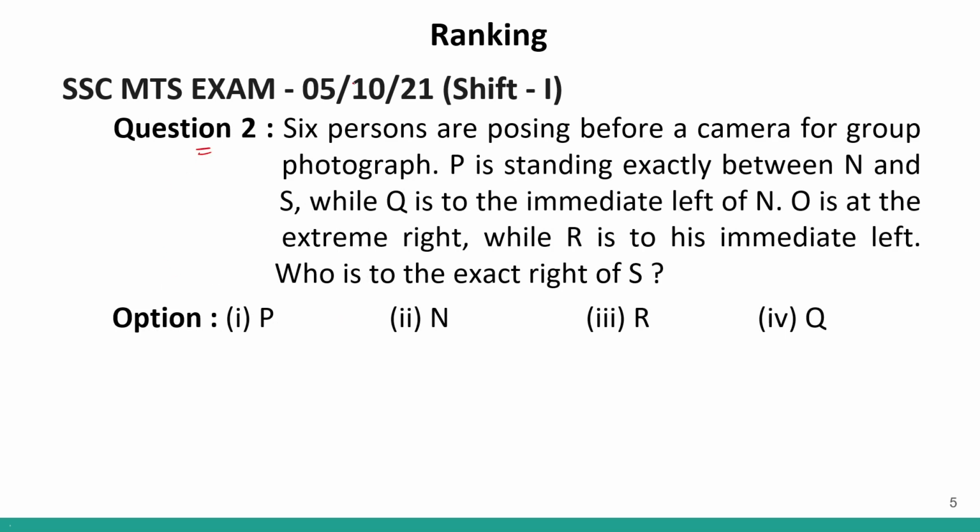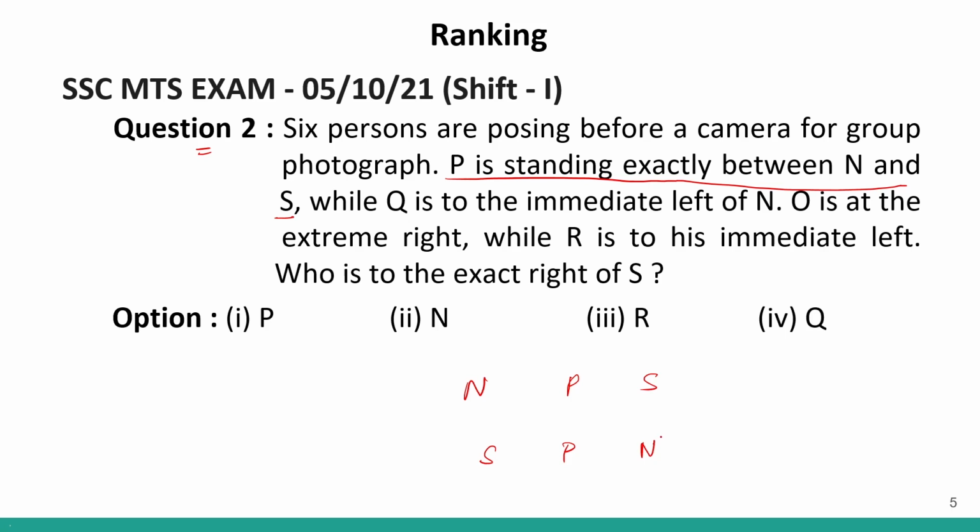Question number 2 says that 6 people are posing before a camera for a group photograph. P is standing exactly between N and S. So, P is standing between N and S, or there is a second possibility that S is over here and N is over here. Correct?